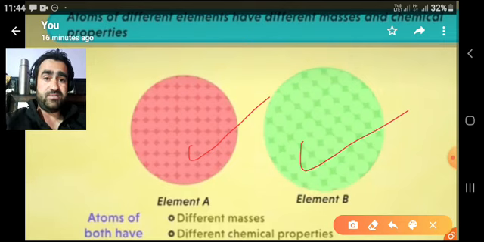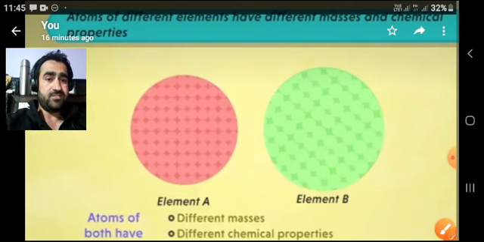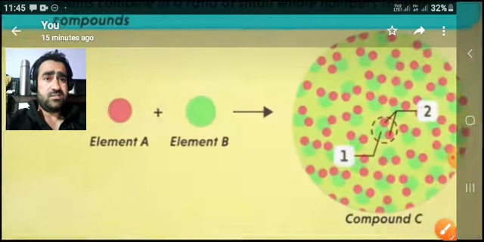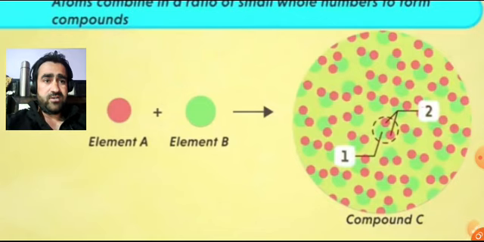Both of these kinds of atoms will behave in a different fashion in chemical reactions, and they would have different masses. So this is the postulate.